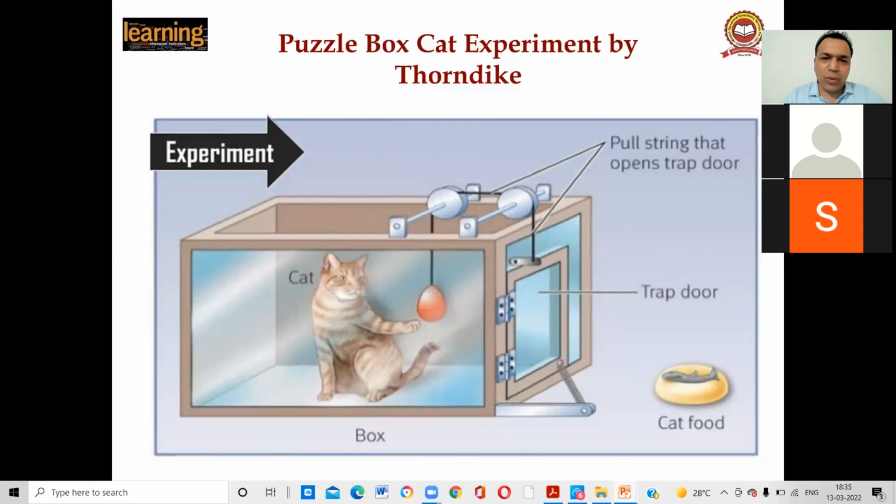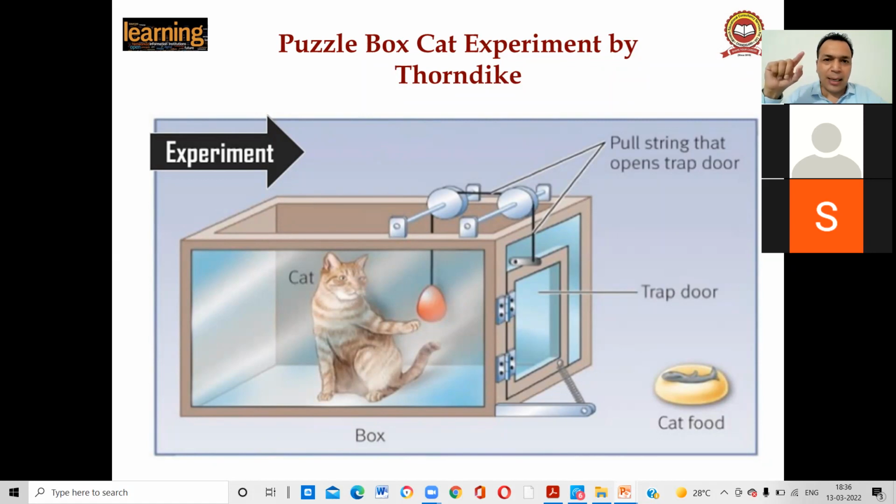He saw that after so many experiments, the cat was taking less time to come out of the cage. By the 10th, 11th or 12th experiment, the cat had come to know how to open the cage, how to press the lever. The moment the cat entered the cage, and a fish was placed near the cage, the cat pressed the lever and came out of the box. So now the cat had learned how to open the door.